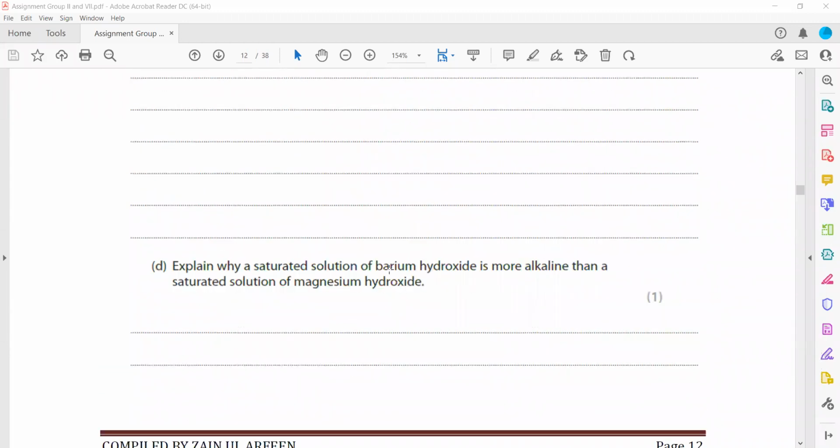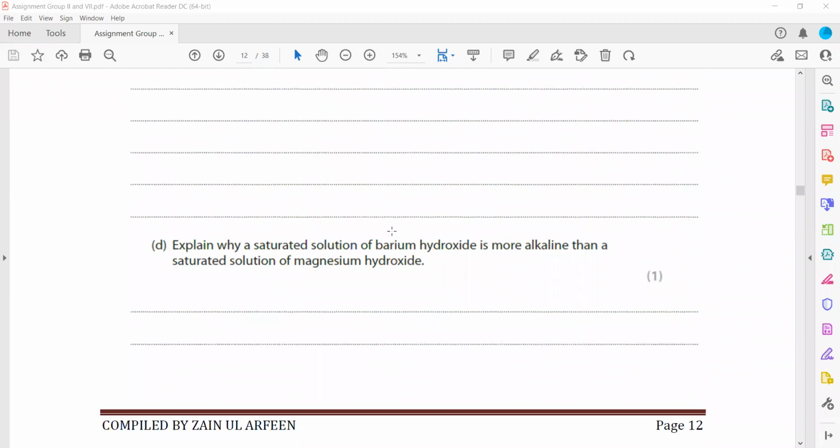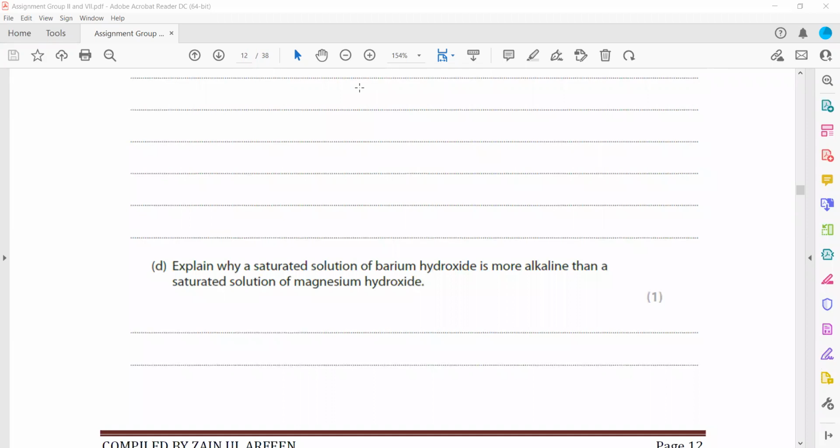Explain why a saturated solution of barium hydroxide is more alkaline than a saturated solution of magnesium hydroxide. As we know, this is about the trend in solubility. Solubility increases as we go down the group for hydroxide and nitrate. For sulfate, it decreases. So magnesium hydroxide is less soluble as compared to barium hydroxide.